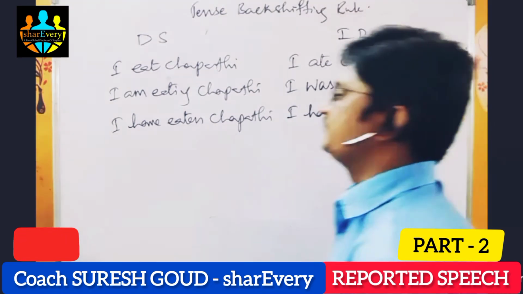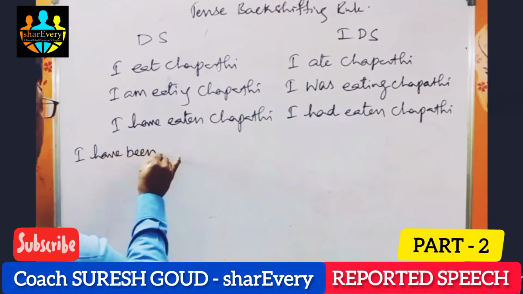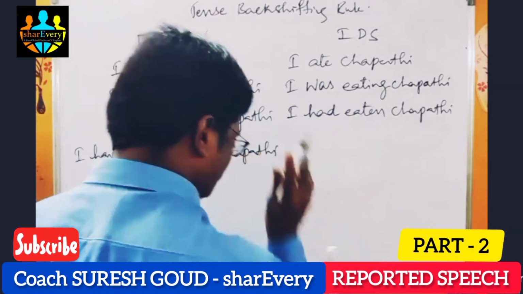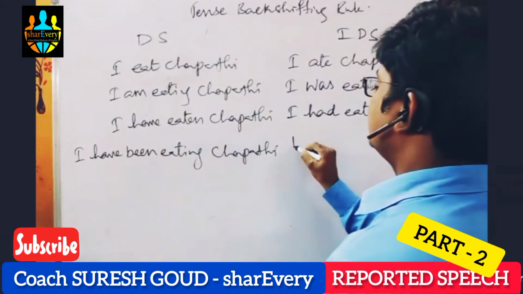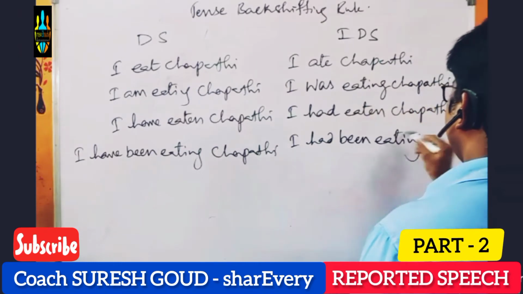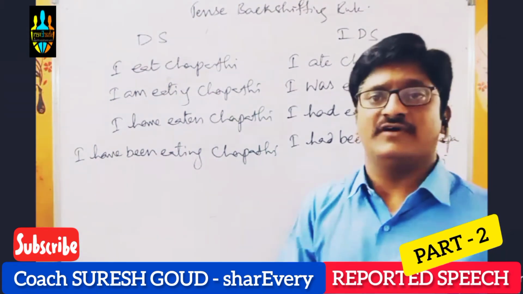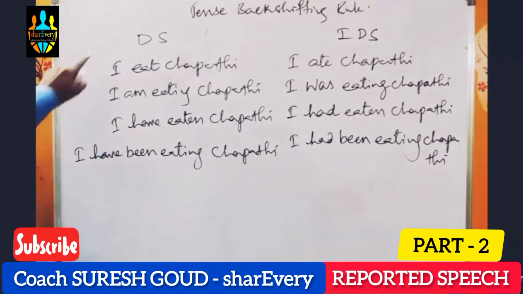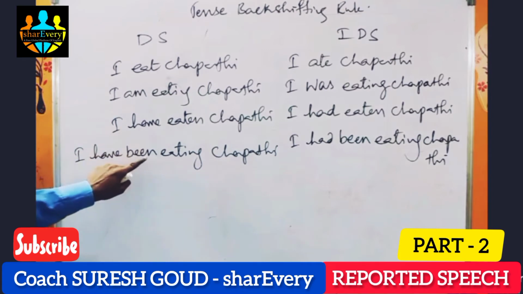And here, I have been eating chapati. So, present perfect continuous. How can we change it? I had been eating chapati. If you want to add, we can also add time, for 1 hour, by 10 minutes, since 8 p.m., like that. Okay. So, simple present, simple past, present continuous, present perfect, and present perfect continuous.